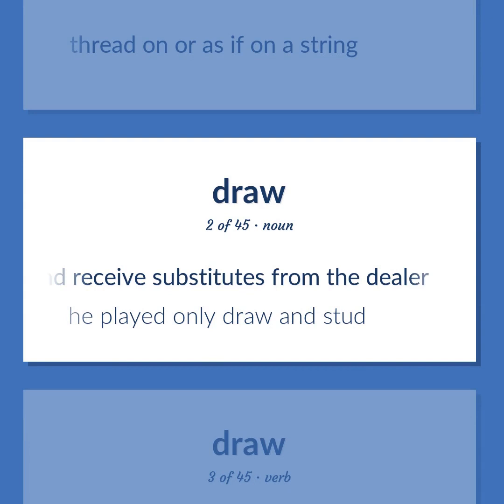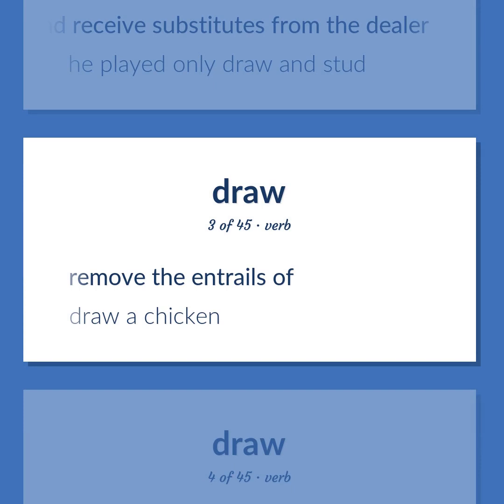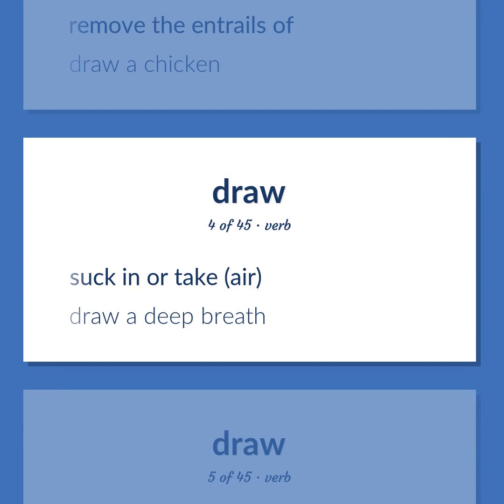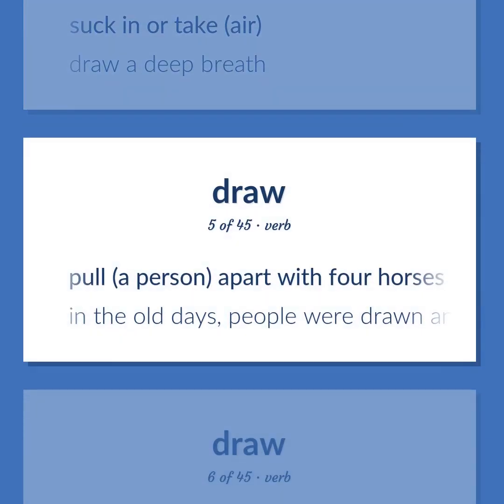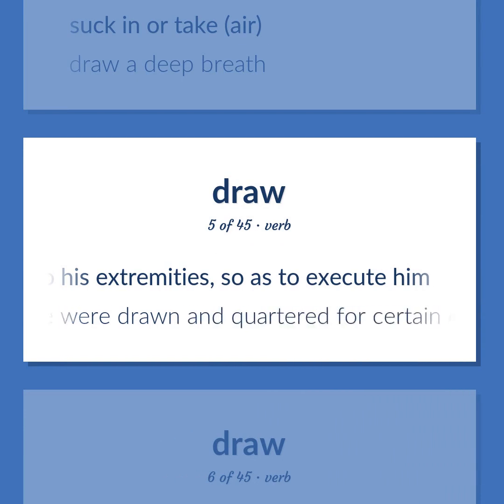He played only draw and stud. Remove the entrails of. Draw a chicken. Suck in or take air. Draw a deep breath. Pull a person apart with 4 horses tied to his extremities, so as to execute him. In the old days, people were drawn and quartered for certain crimes.